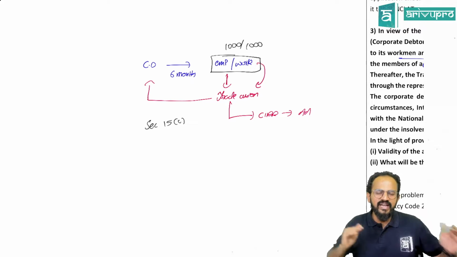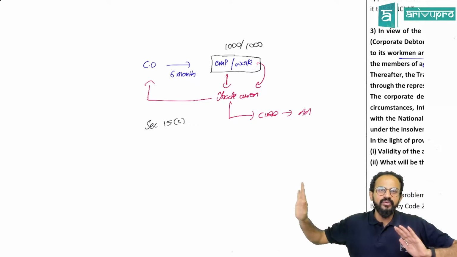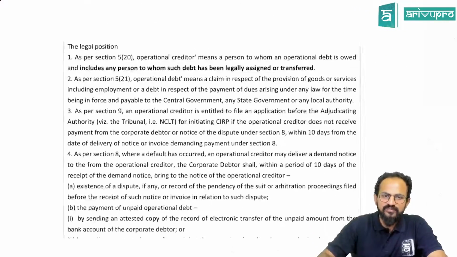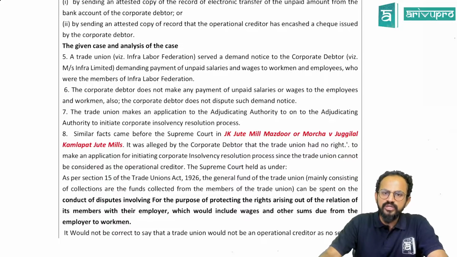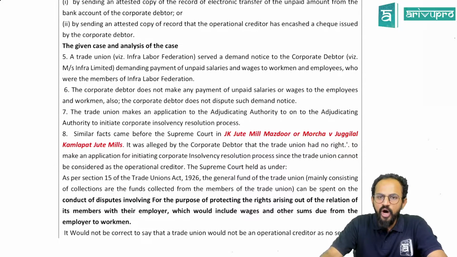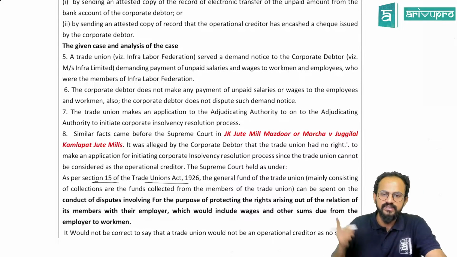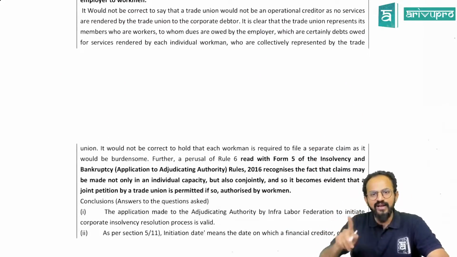Sir, how will we remember the trade union and all? That is the reason, see, wherever possible, I have taken some case laws and given them to you. So this was decided in a case law: J.K. Jute Mill Mazdoor Morcha versus Juggilal Kamlapat Jute Mills. Sir, should we know the case? It is okay to try to remember the decision. This is the section 15 of the Trade Unions Act I was telling you about. So it is valid and the trade union can come and file a case.